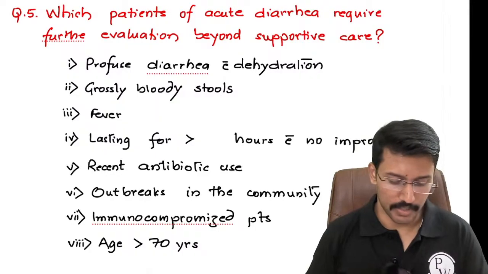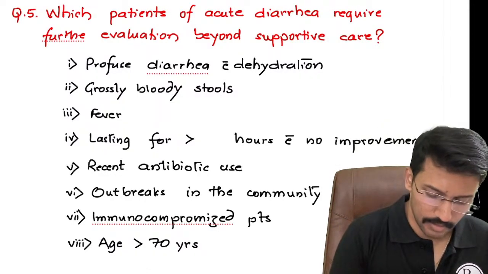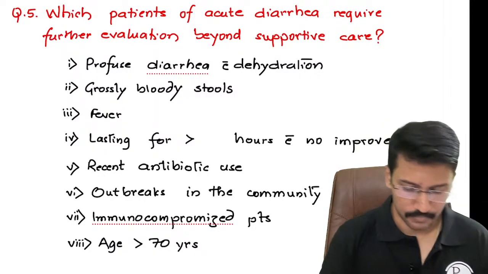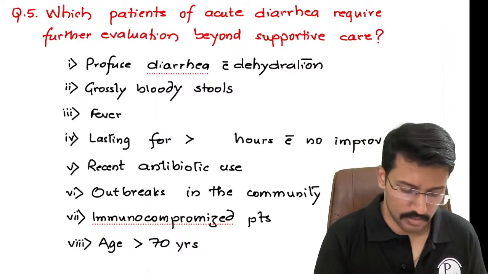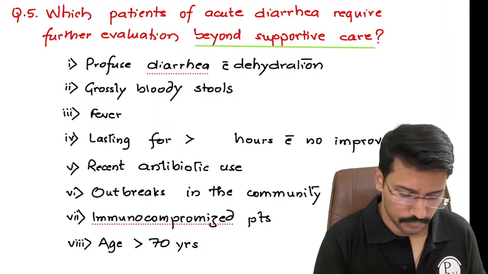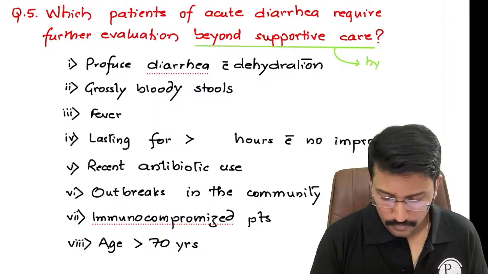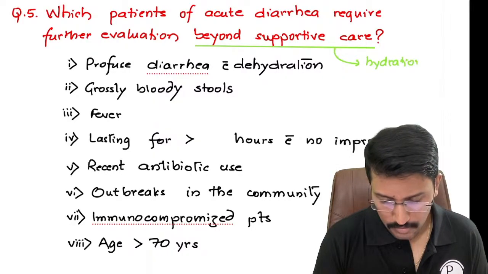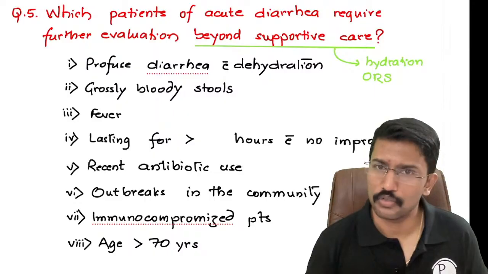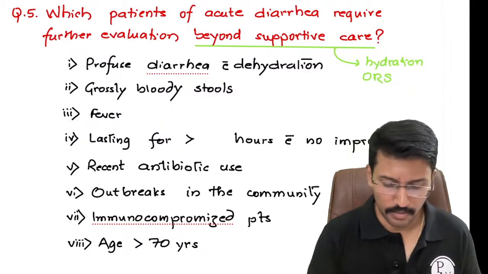So that is the question we need to address: which patients of acute diarrhea require further evaluation beyond the supportive care? What is the supportive care? Hydration and oral rehydration salt. That is all we do for most patients, right.